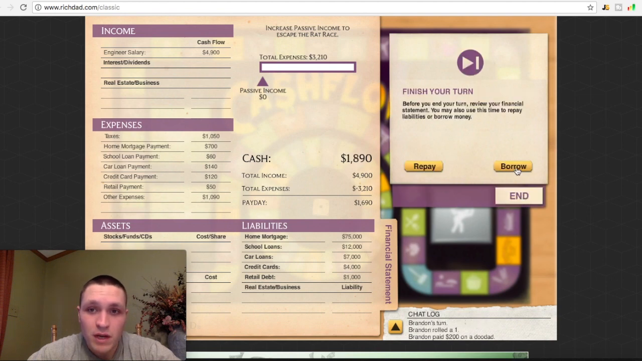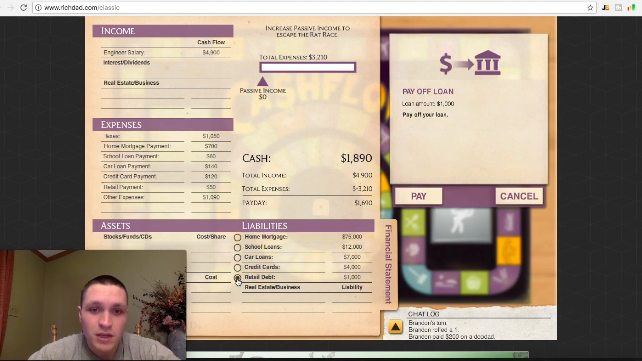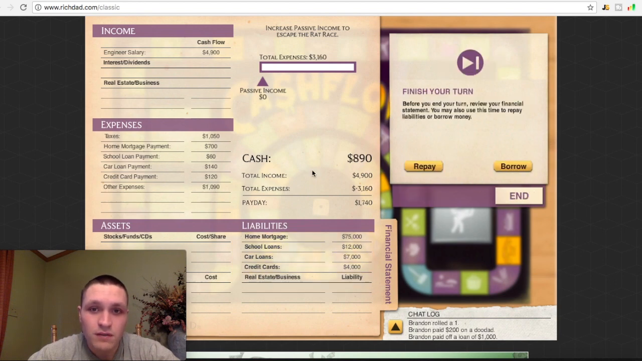You can borrow more money, or you can repay some of your loans. My cash on hand right now is only $18.90, so the only thing I can pay off is this retail debt. So we're going to start off by that. Repay this retail debt, pay it off.